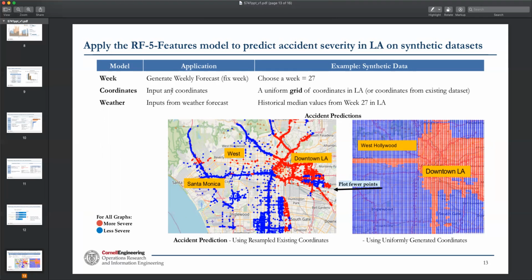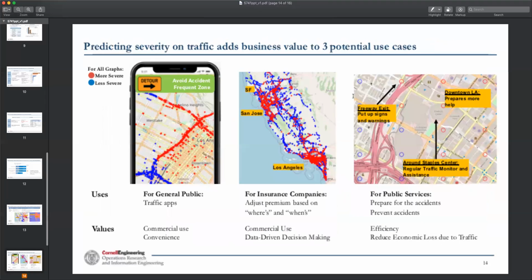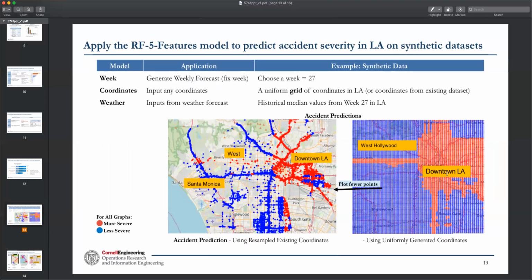For coordinates, we can input any coordinates. So in the demo, we've generated the uniform grid of coordinates in LA, which is shown on the right. Or we can use coordinates from the existing data set, which is shown on the left. Next, we can also take inputs from weather forecasts. Here, we're just going to use historical median values for now.